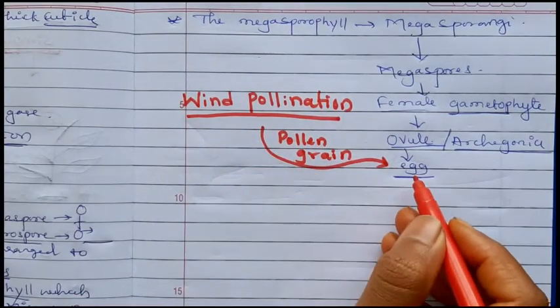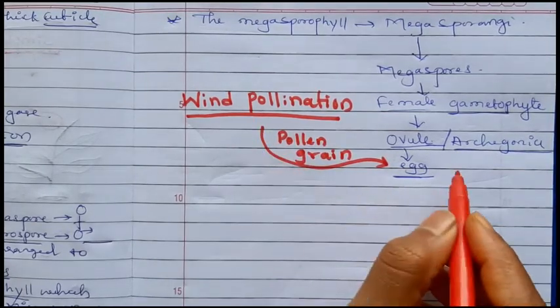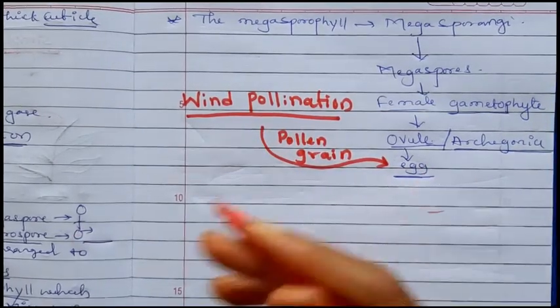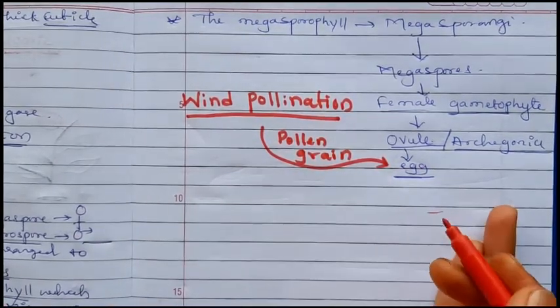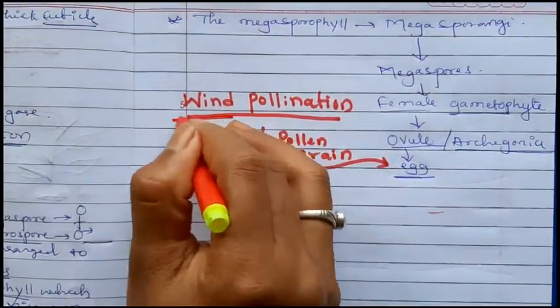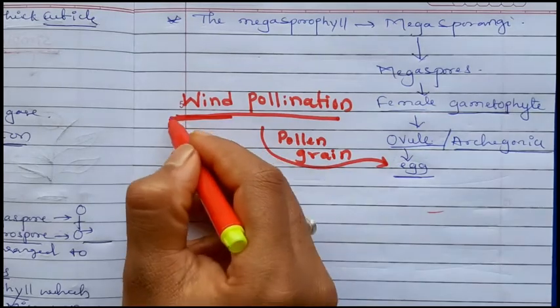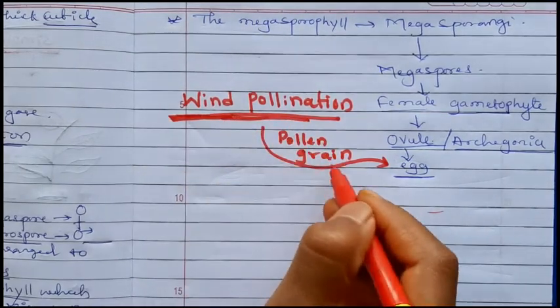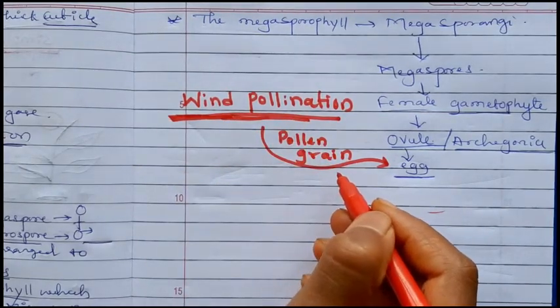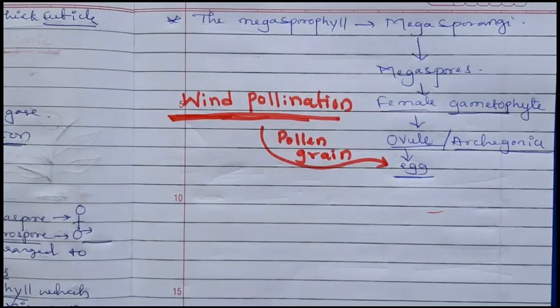For fertilization, the process by which pollen grains reach the egg is called pollination. Pollination happens by means of wind. Here pollination is possible by the wind. Here we can see the wind pollination in case of gymnosperms.